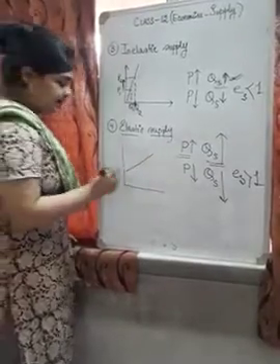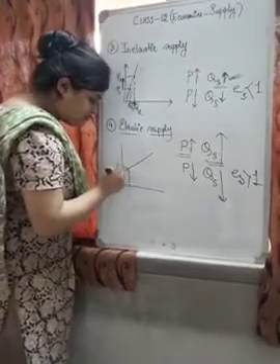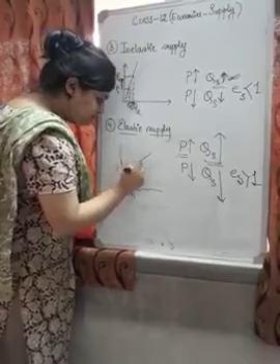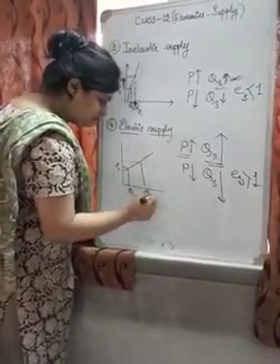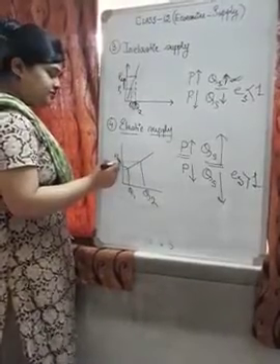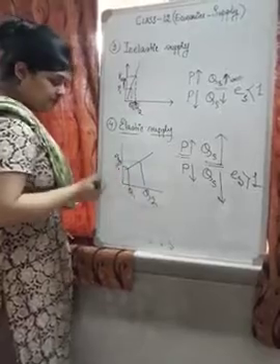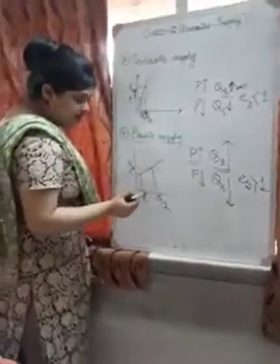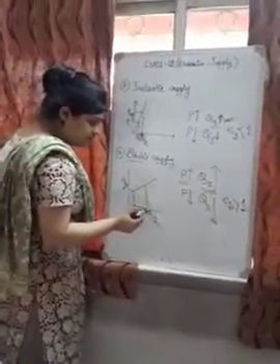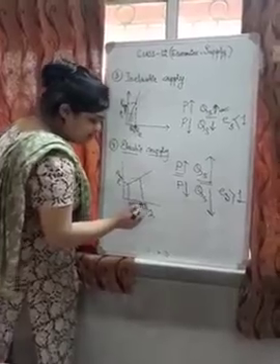Now what does it indicate? From P1, when the price increased to P2, a small percentage increase of price has resulted in quantity increase, because when price increases, quantity of supply will increase, but the change in supply is much more.